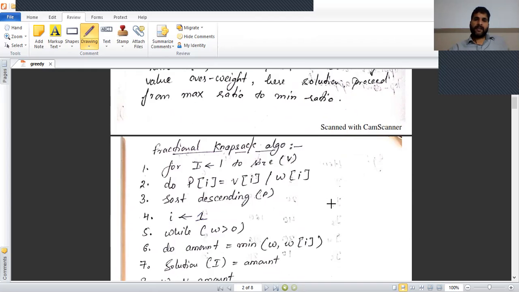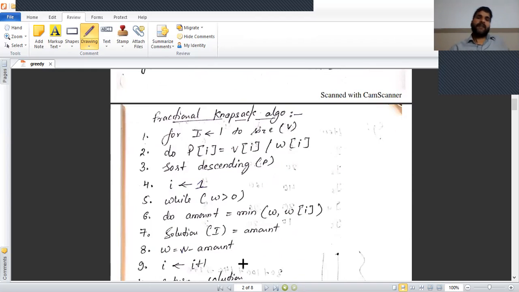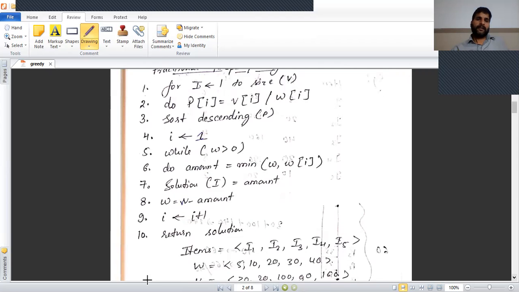According to the fractional knapsack algorithm, if items are given with sizes and capacity W, then we calculate the profit ratio Pi equal to Vi upon Wi and sort the Pi values in decreasing order. Now take the first item, while W is greater than 0, amount equals the minimum of W and Wi. Solution i is amount, and knapsack capacity W equals W minus amount. Next item i equals i plus 1, the process continues, and we return the solution.